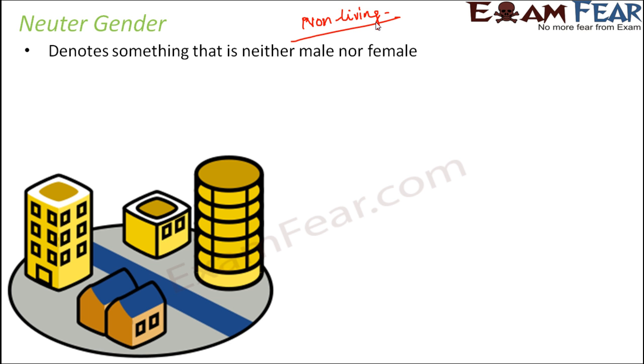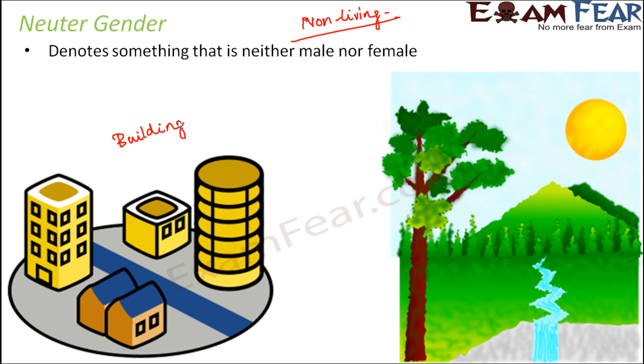Now, think of a building. So, what do you think? Is building male or female? It is none of these. So it is neither a male building nor a female building. So building is neuter gender. Similarly, if you talk about a tree, tree again is neither a male nor a female. So tree again is a neuter gender. You talk about a river. So river again is a neuter gender. You talk about a city, which again is a neuter gender. So most of the non-living things.